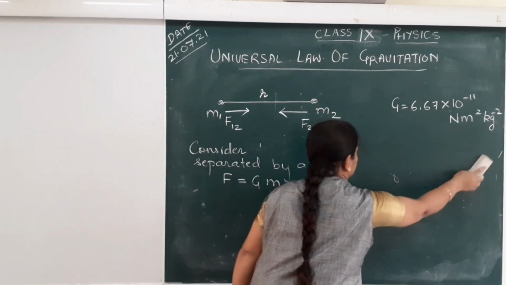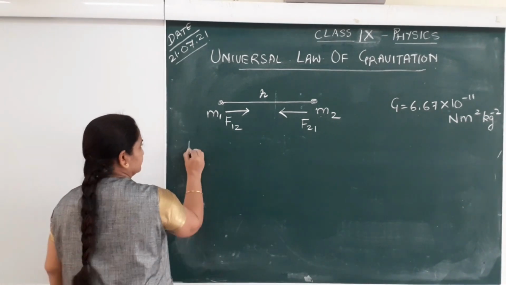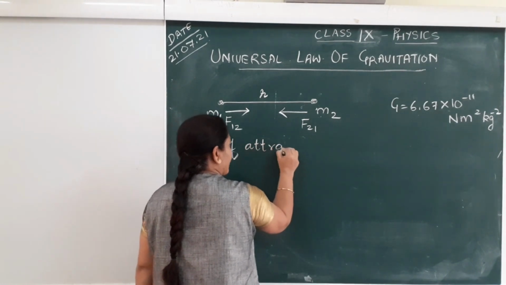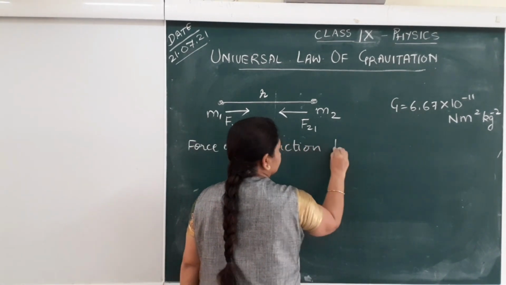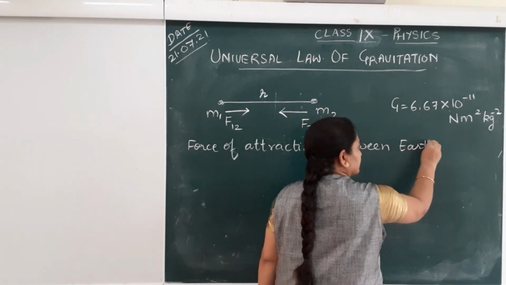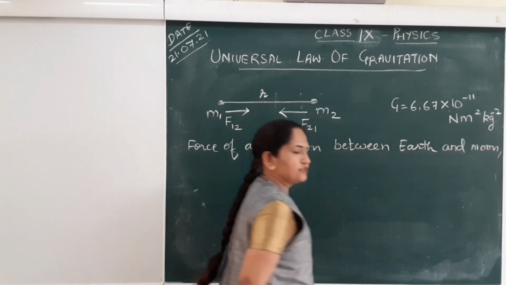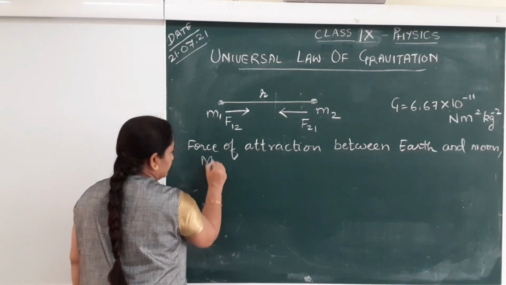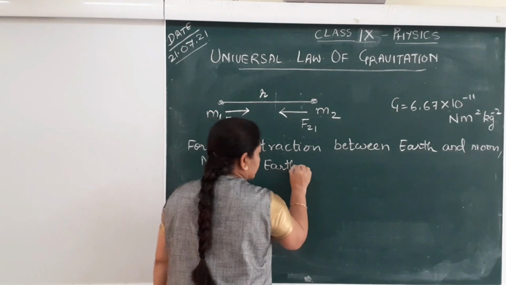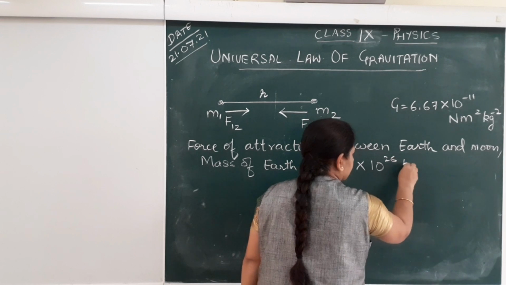Consider force of attraction, for which we require mass of Earth, which is 5.46 into 10 power 26 kg.